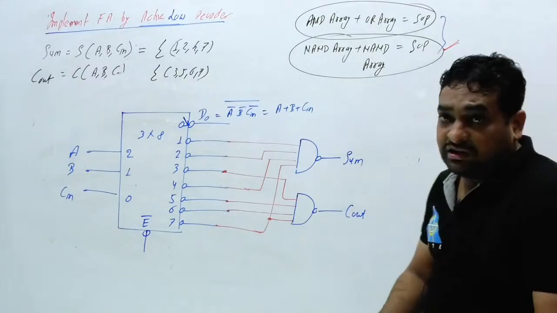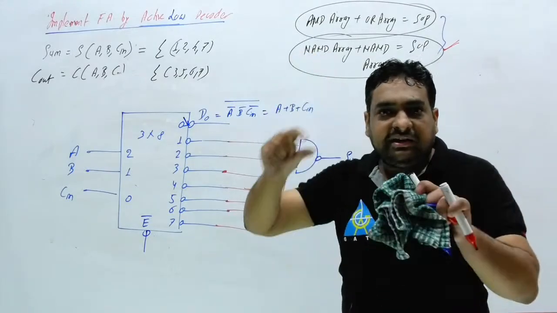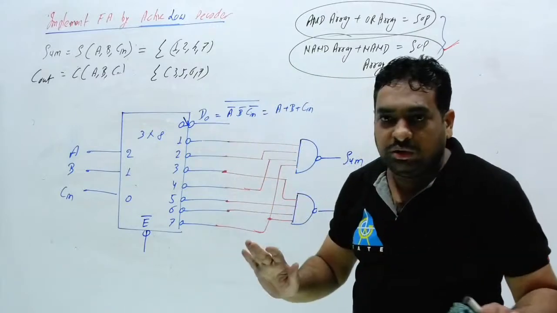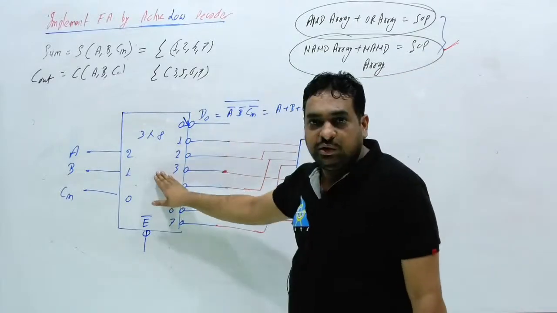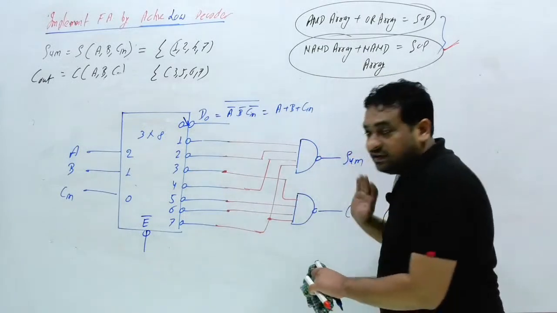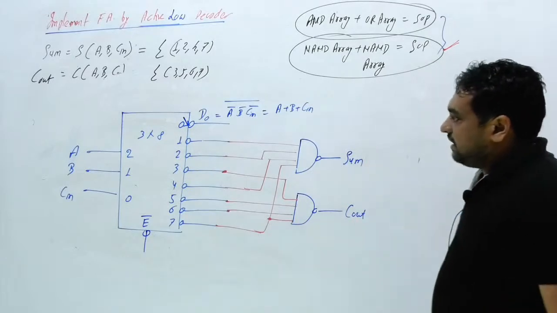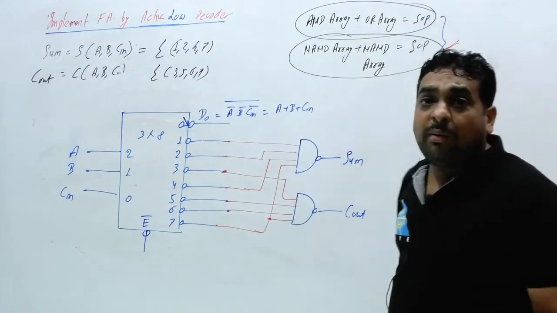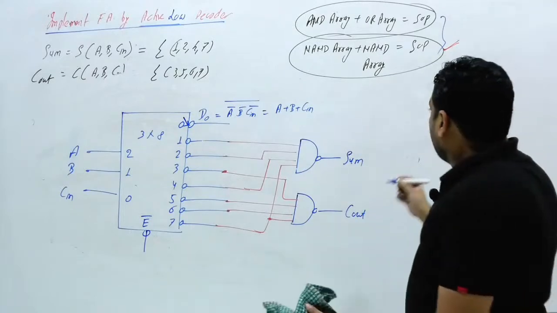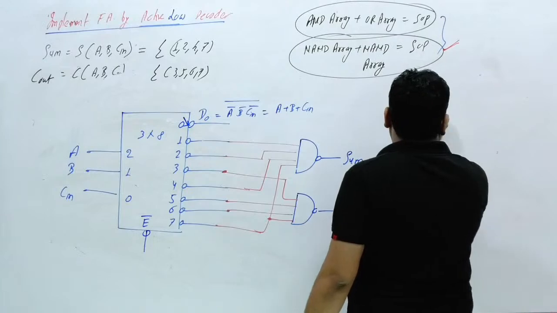This is the digital. Now you are not going to implement a full adder by connecting logic gates. No. You will just purchase a decoder circuit from the market and just connect the NAND gate here. Clear this thing? Now if I ask what is the drawback or disadvantage of this decoder circuit?